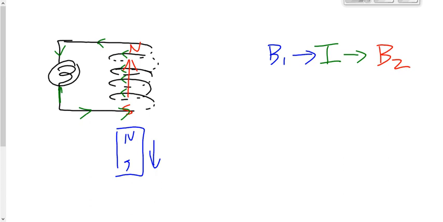So again, blue magnetic field produces green current. Which way does the current go? Don't know. That green current generates red magnetic field. We know which way the red magnetic field has to point because it has to oppose this motion. Therefore, we can figure out, using the coil rule, which way the green current points.